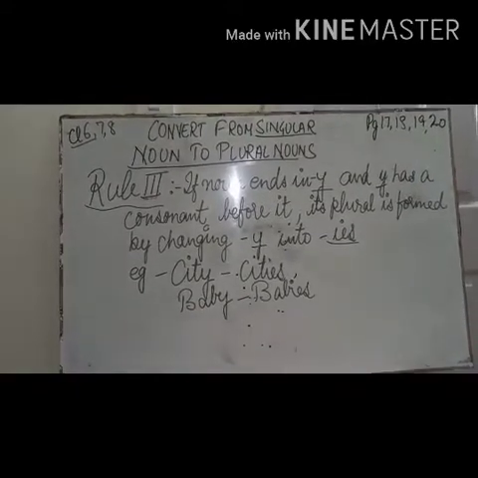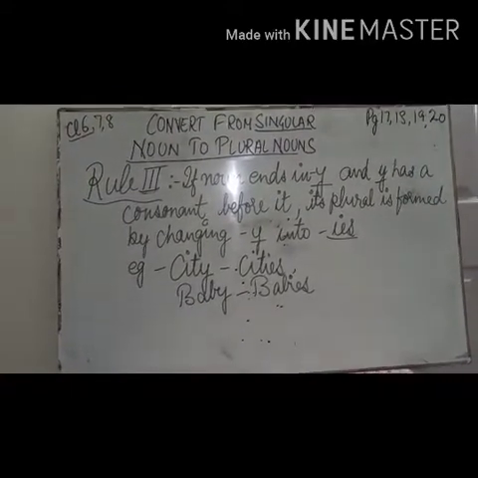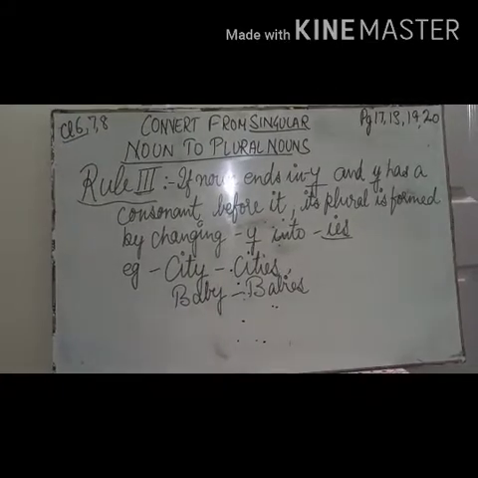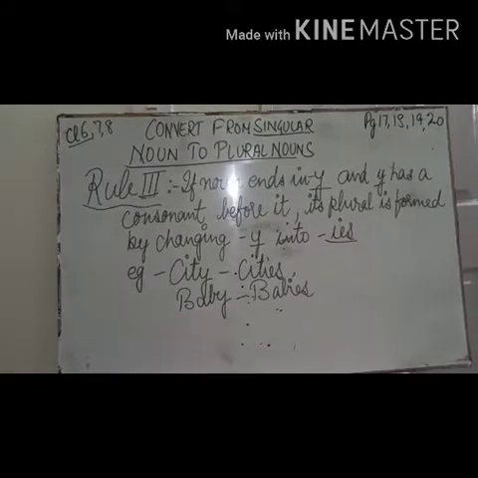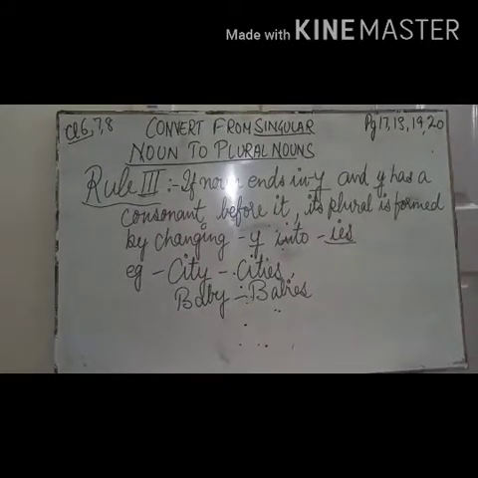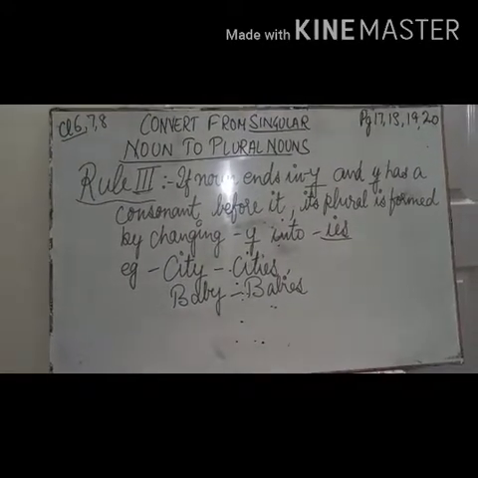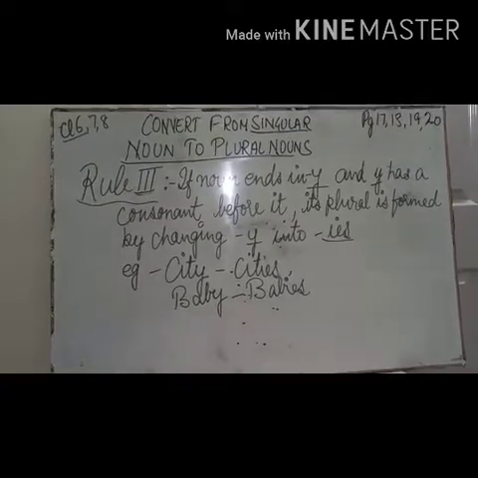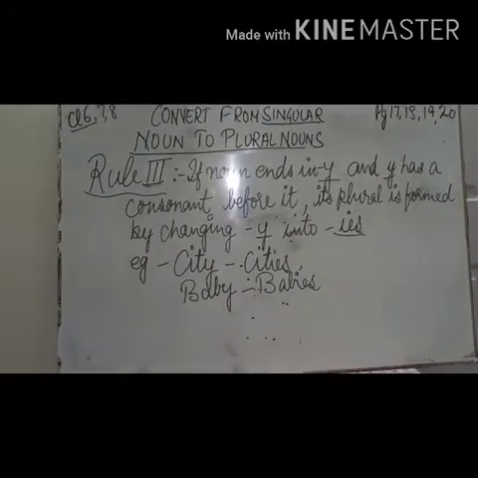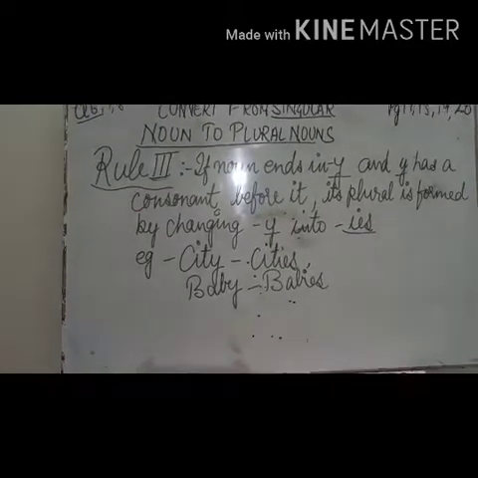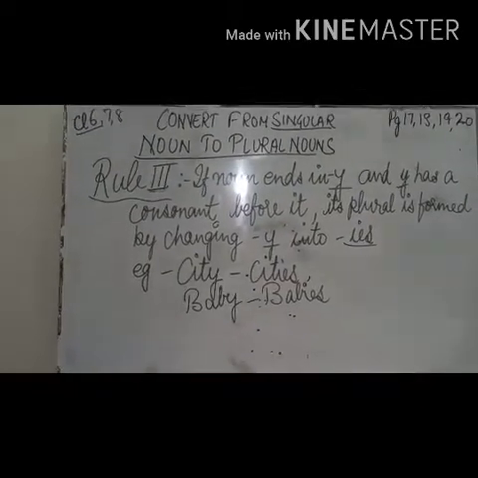It will convert into plural: y will be replaced by ies. Cities. Baby, babies. IES will be added in place of Y. Why? Because the word ends with Y and before Y there is a consonant. So what are consonants? They are the letters other than vowels.